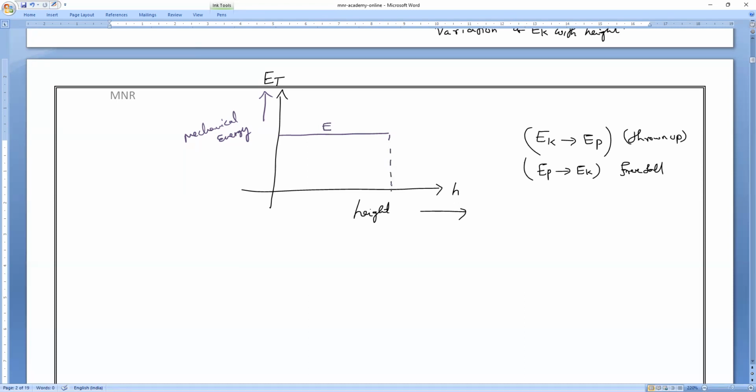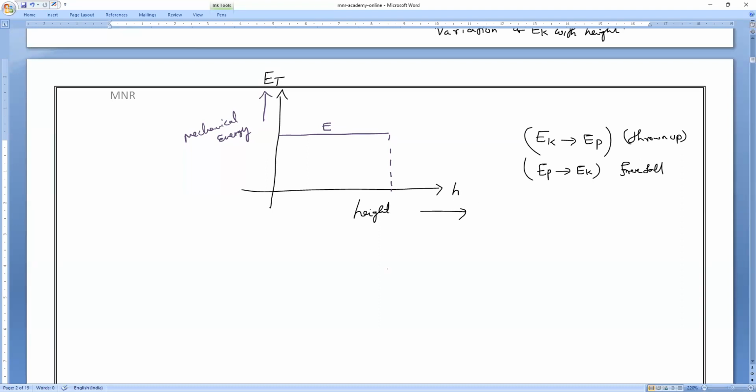Anybody having any problem, you can ask me. See, the creative mind has to grow. That is the only thing I'm expecting from everybody. So start thinking. Any doubt, anyone let me know, or else we'll proceed further. So this is the graphical representation, write it: variation of potential, kinetic and mechanical energies with the height.